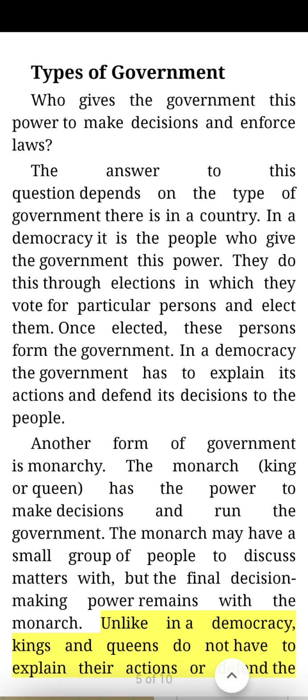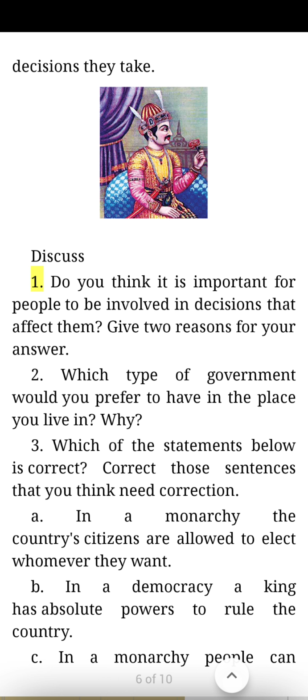Unlike in a democracy, kings and queens do not have to explain their actions or defend the decisions they take. Discuss. 8. Do you think it is important for people to be involved in decisions that affect them? Give 2 reasons for your answer. Which type of government would you prefer to have in the place you live in?